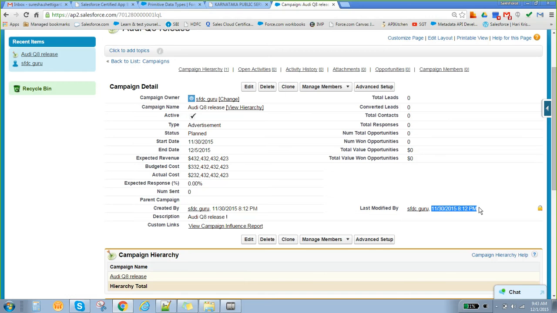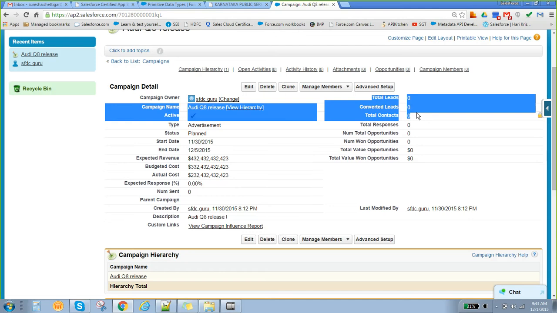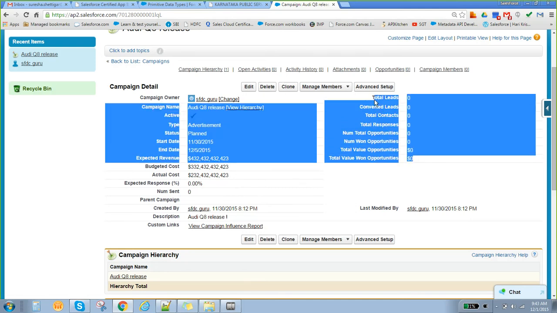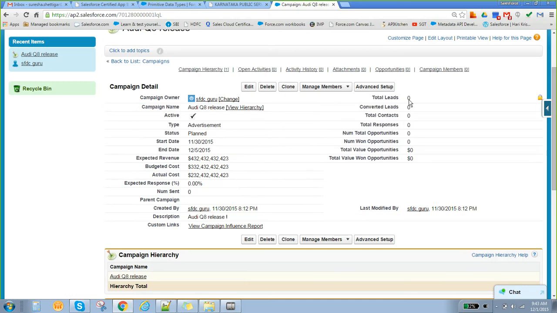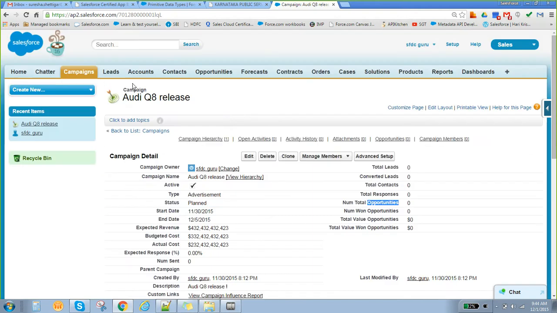If you see here, there are fields like total leads, converted leads, total contacts. These are nothing but campaign hierarchy fields. Currently they are 0, because we just created the campaign and haven't created any leads against this particular campaign. Now we'll go and create a lead, so that this number will become 1. I will show you.